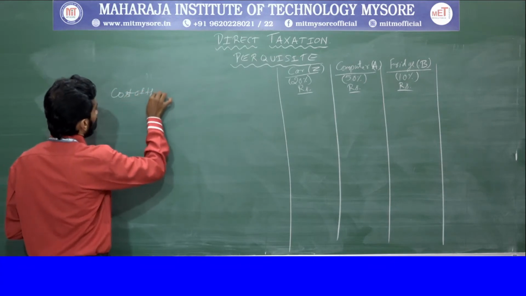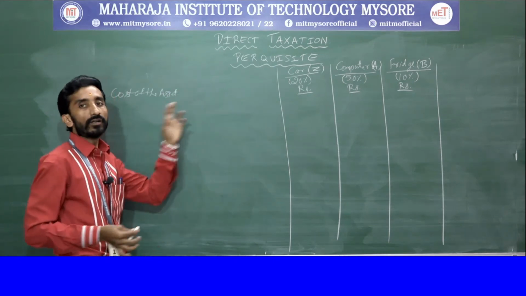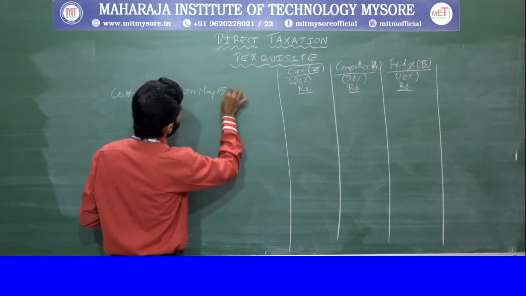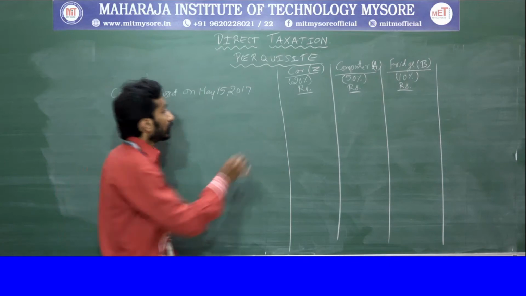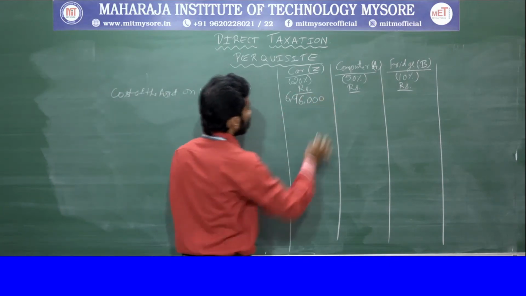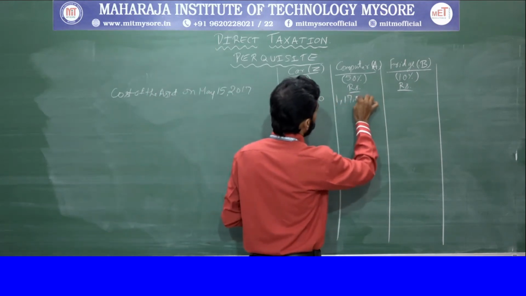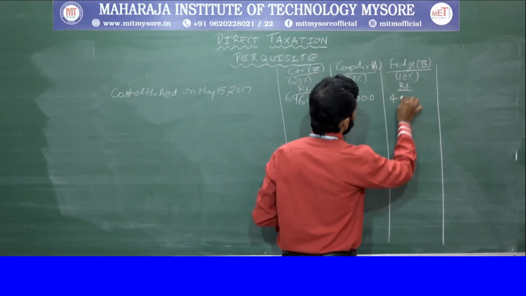The cost of the asset on May 15, 2017. It was 6,96,000 with respect to this. This was 1,17,000. This was 40,000.